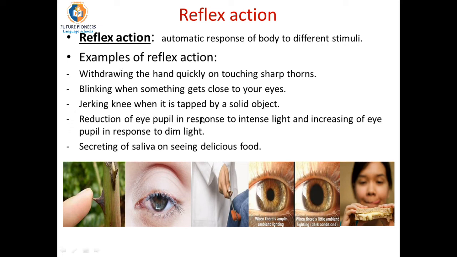Jerking the knee means moving your knee when it is hit by a solid object. Reduction of the eye pupil when it is exposed to intense light, and increasing the pupil when it is exposed to dim or faint light. Also, secreting saliva on seeing delicious food.